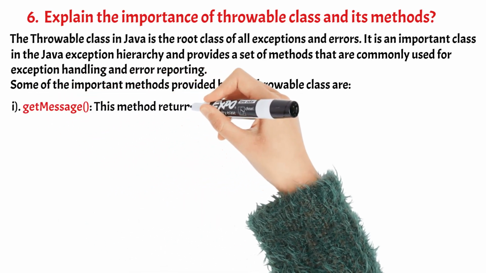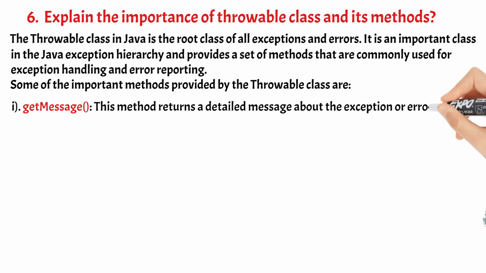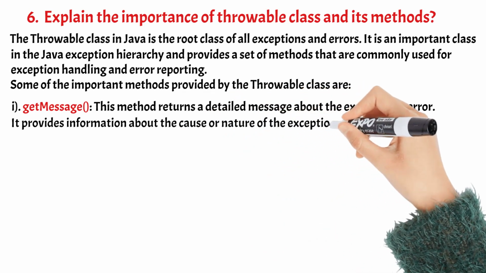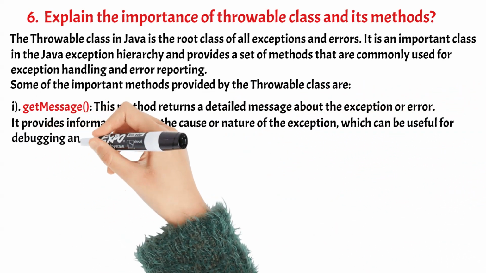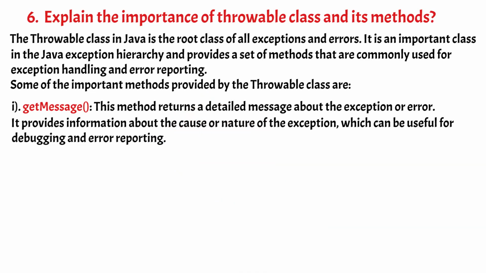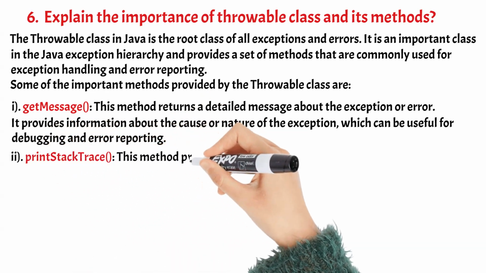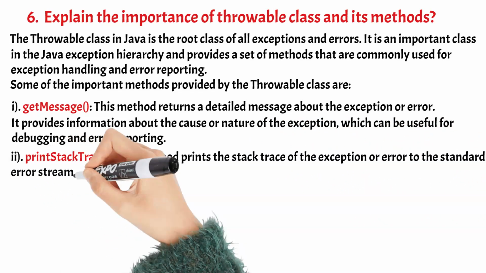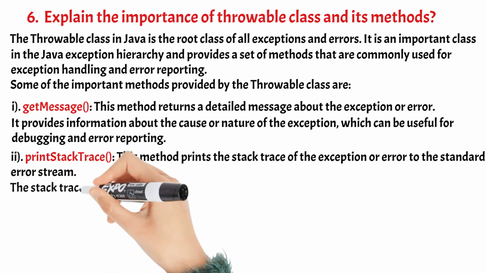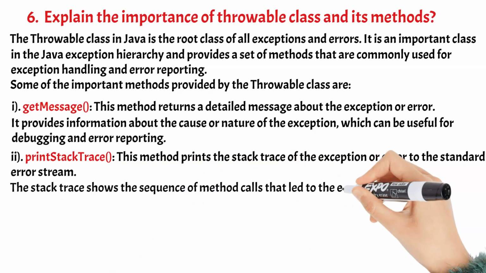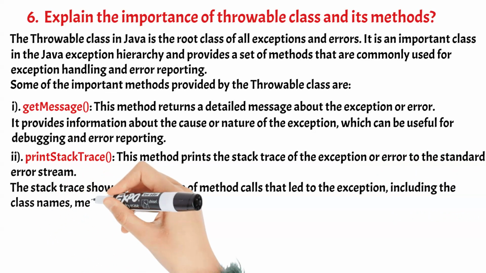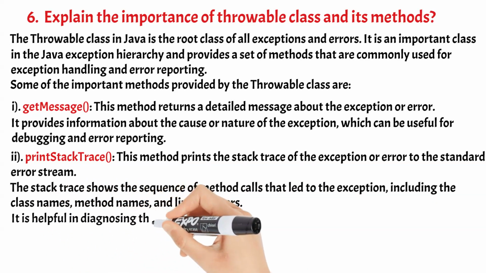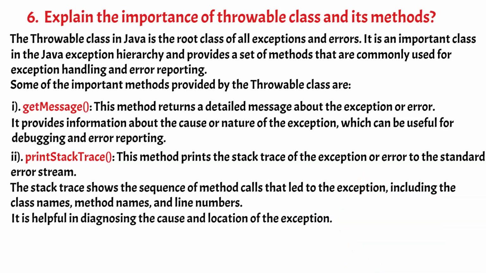1. getMessage. This method returns a detailed message about the exception or error. It provides information about the cause or nature of the exception, which can be useful for debugging and error reporting. 2. printStackTrace. This method prints the stack trace of the exception or error to the standard error stream. The stack trace shows the sequence of method calls that led to the exception, including the class names, method names, and line numbers. It is helpful in diagnosing the cause and location of the exception.